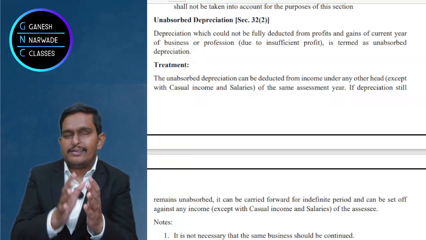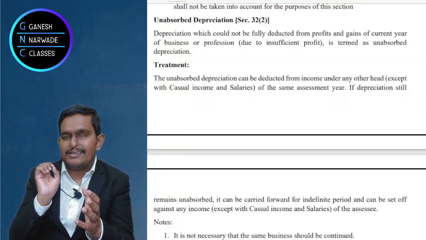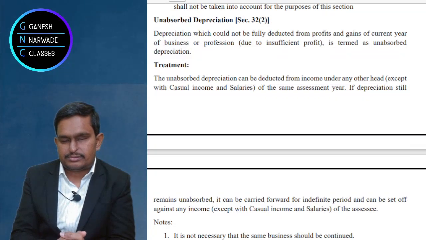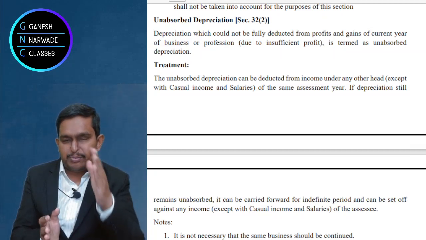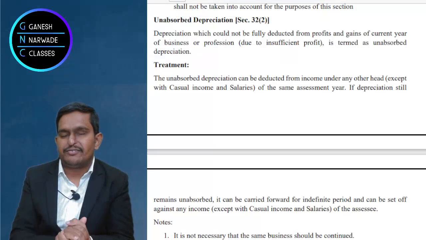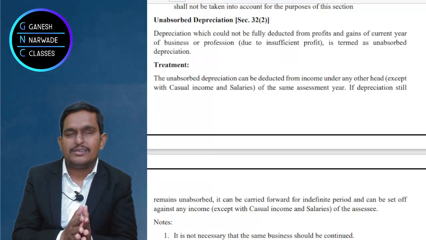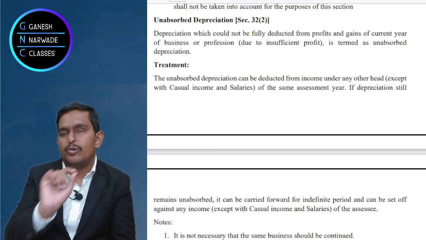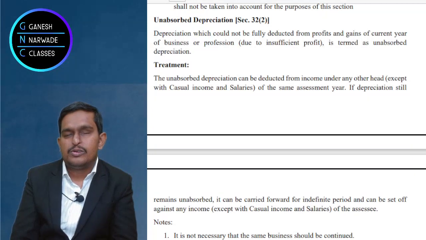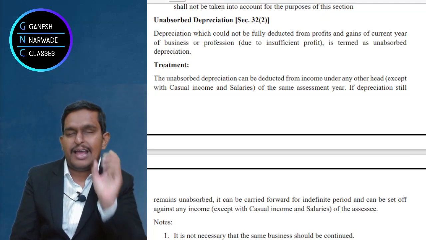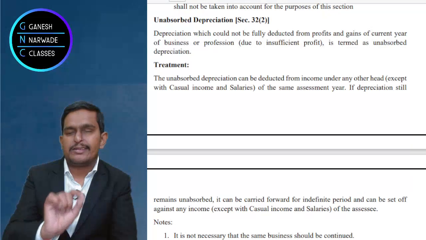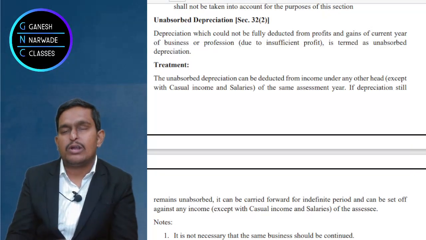Now, is your business able to absorb the depreciation or not able to totally absorb? I again tell you that profit is 10 lakhs before depreciation and depreciation is 15 lakhs. So are you able to absorb? The answer is absolutely no. You are not able to absorb. So what will you do? From the profit of 10 lakhs, you will deduct 10 lakhs depreciation and you will say that business income is 0. But sir, what about that 5 lakhs?